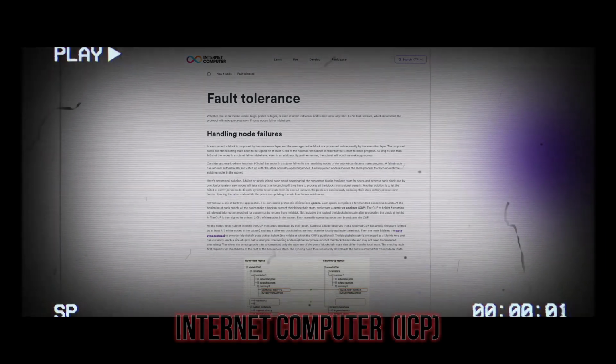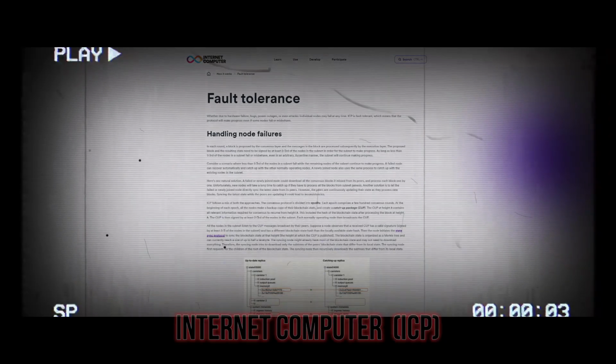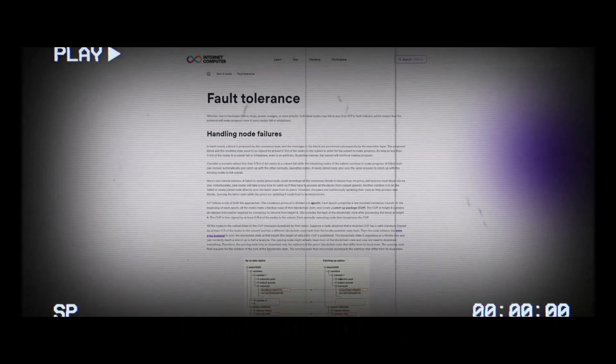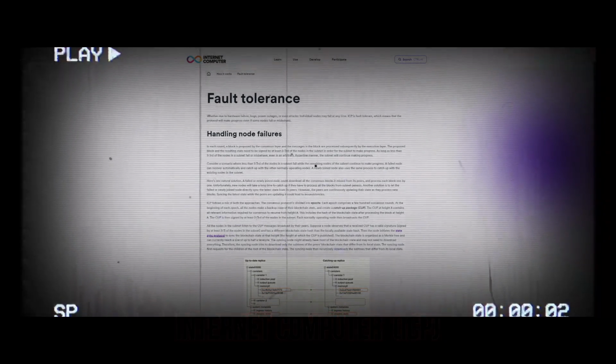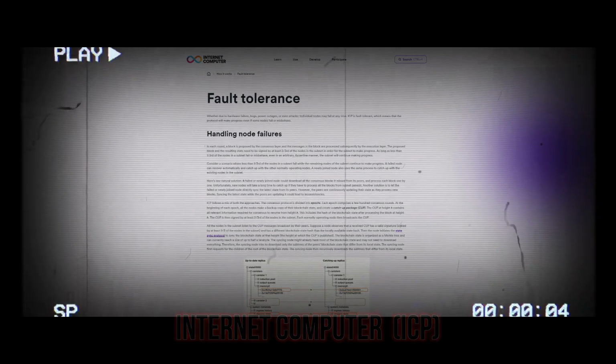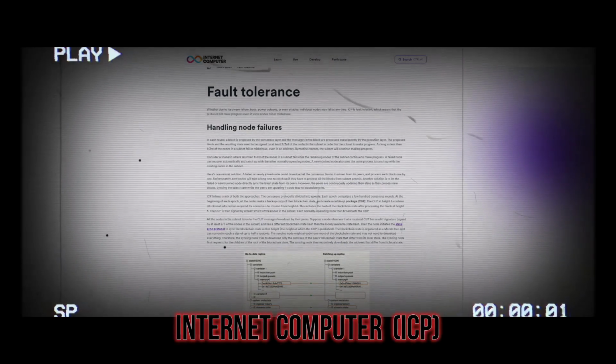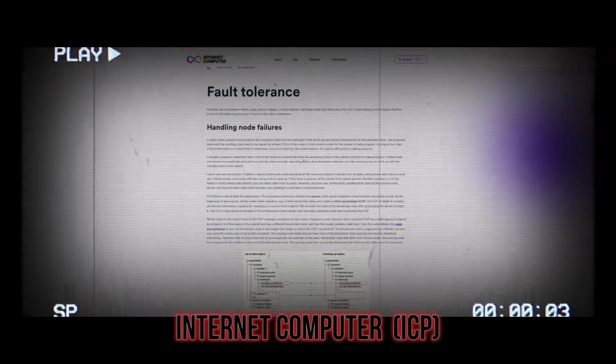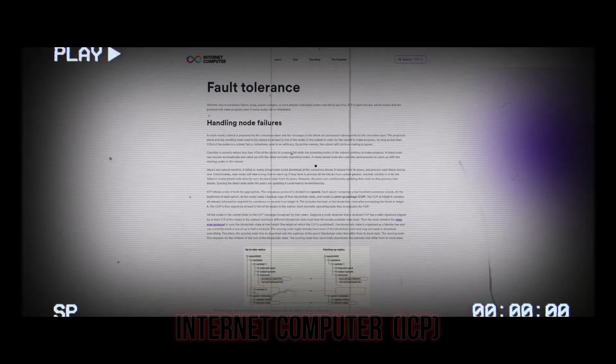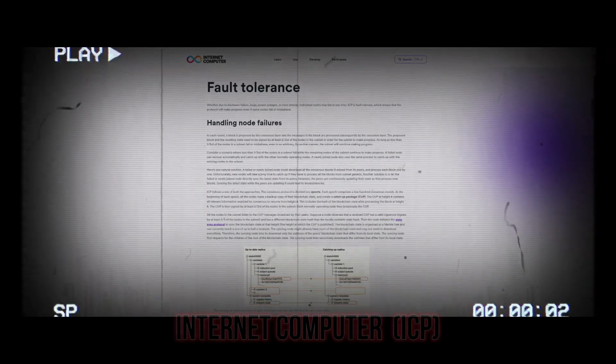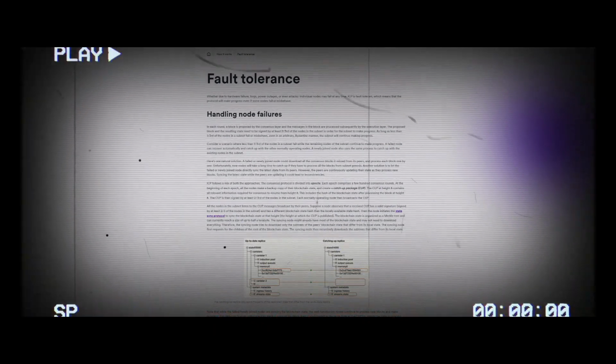Unfortunately, new nodes will take a long time to catch up if they have to process all the blocks from subnet genesis. Another solution is to let the failed or newly joined node directly sync the latest state from its peers. However, the peers are continuously updating their state as they process new blocks. Syncing the latest state while the peers are updating it could lead to inconsistencies. ICP follows a mix of both the approaches.